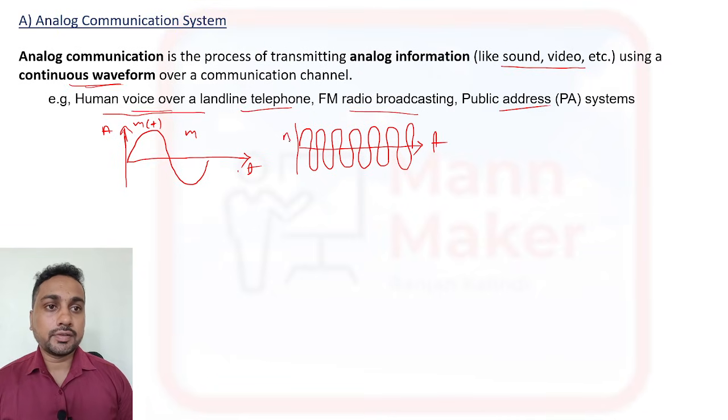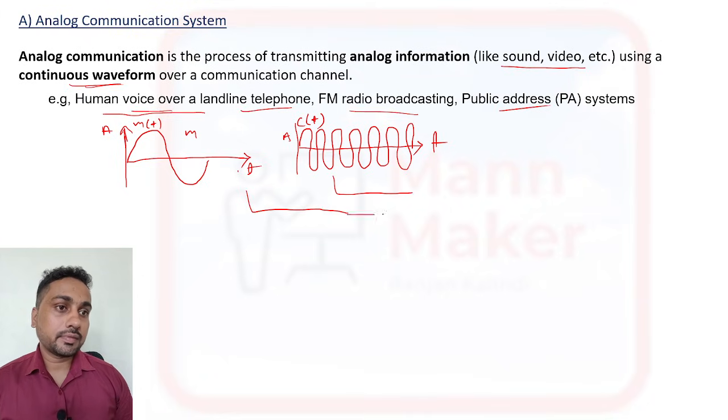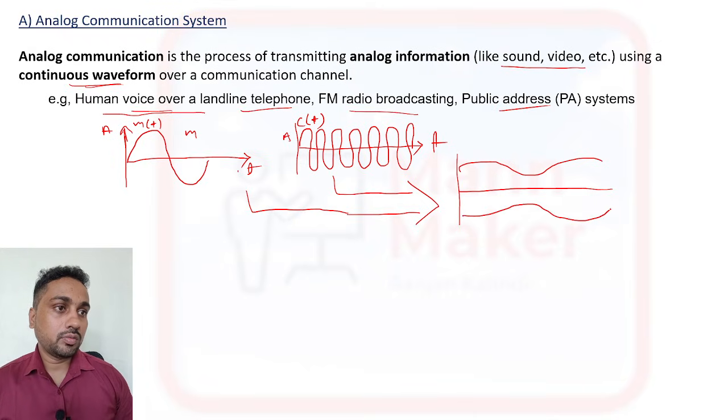After that we do superimposing of both, and then after superimposing, one term comes, which we call modulation.